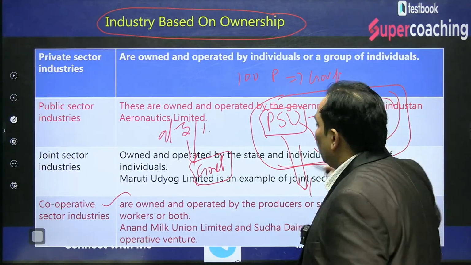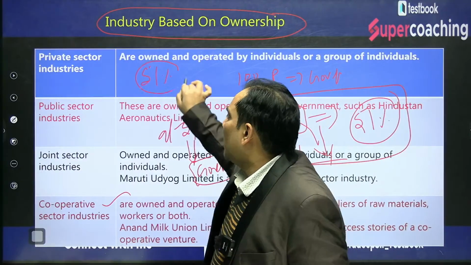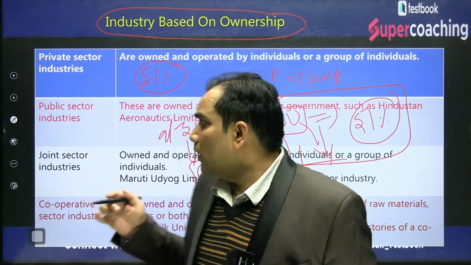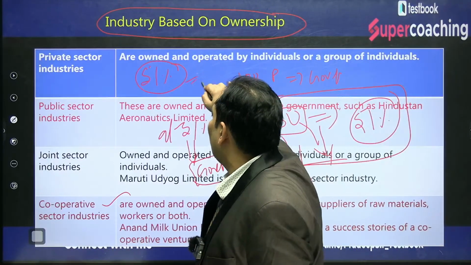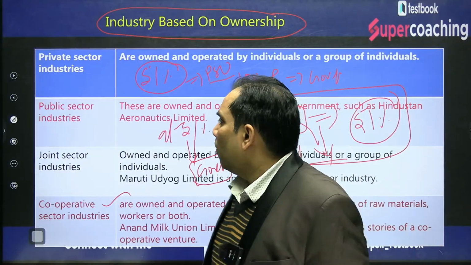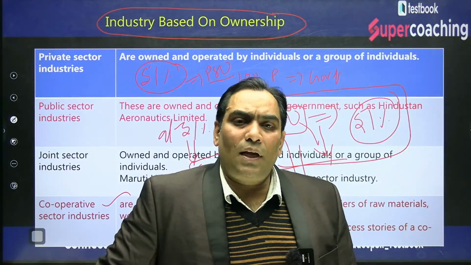Whosoever holds 51% shareholding has the management control. If the government has the management control, it is known as a PSU, public sector undertaking.